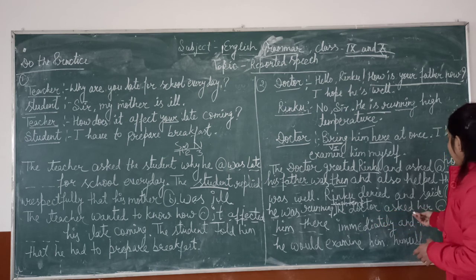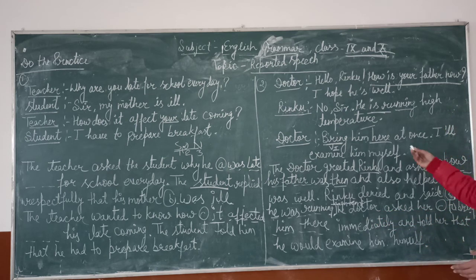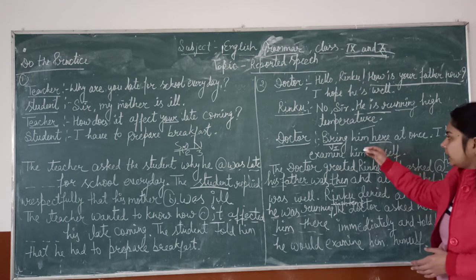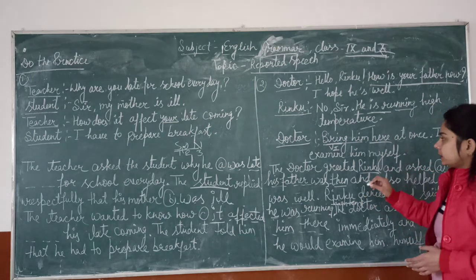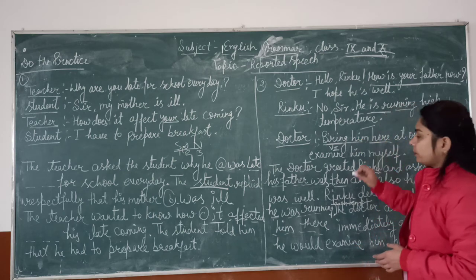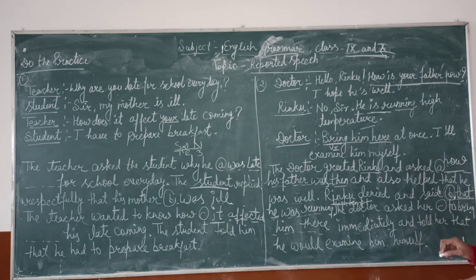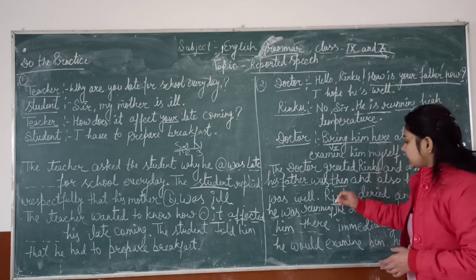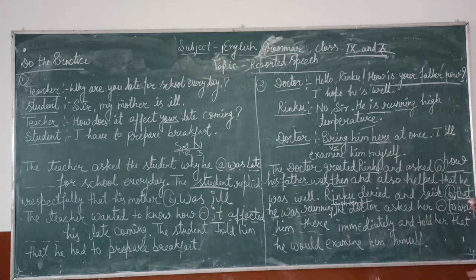The doctor asked her, bring him here at once, I shall examine him myself. Bring him means this sentence starts from the first form of the verb. So we have to use the connective to, because this is an imperative sentence. To bring him, here will be changed into there, immediately, and told her that he would examine him himself.